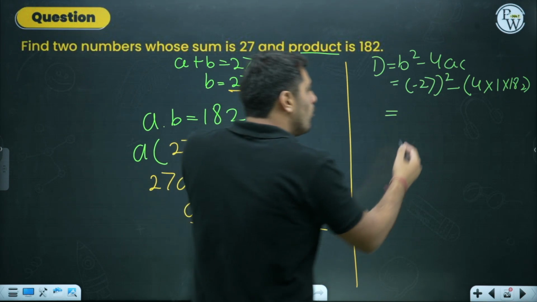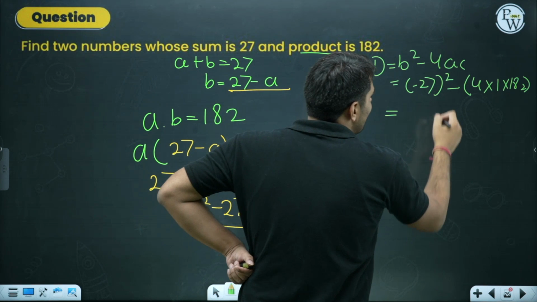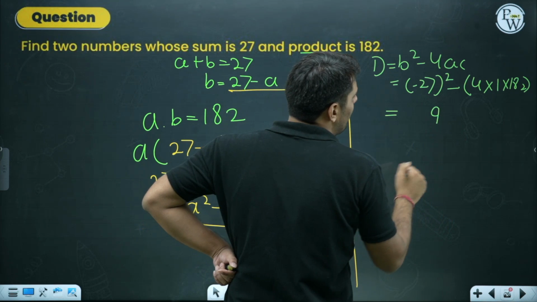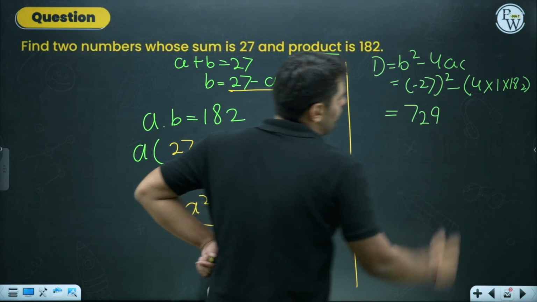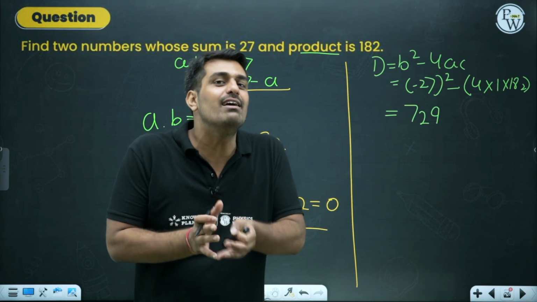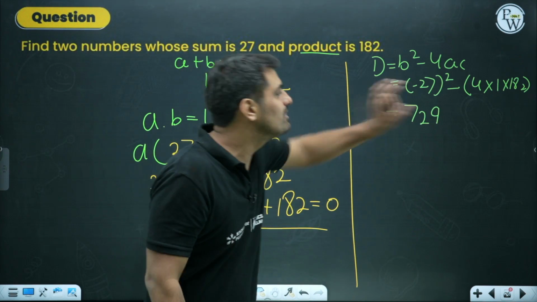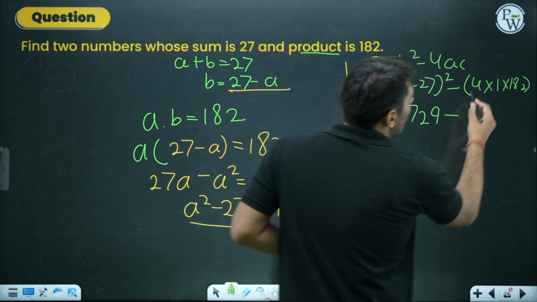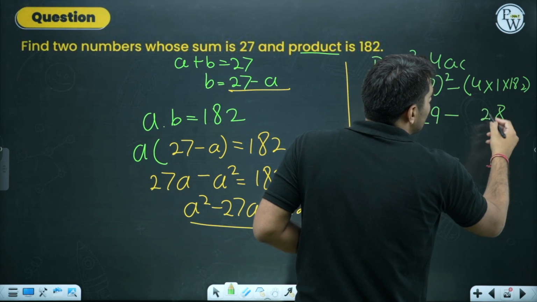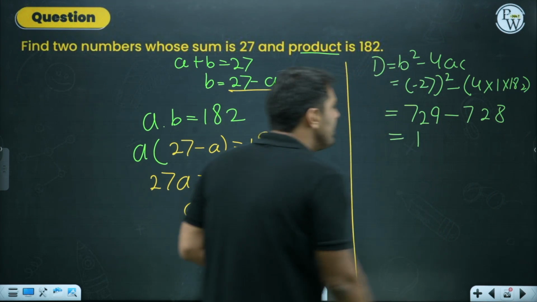This you need to do on your own. What should this come out to be? 27 square should definitely end in 9, since 7 into 7 is 49, so 9 would be there. So I think this will come out to be 729. You can check on your own by doing the calculation. Since I have an understanding of squares, having calculated for multiple years, I have a realization this will come out to be 729. 4 into 2 is 8. 4 into 8 is 32. We have 3, so 4 into 1 is 4. 729 minus 728, the value of D comes out to be 1.